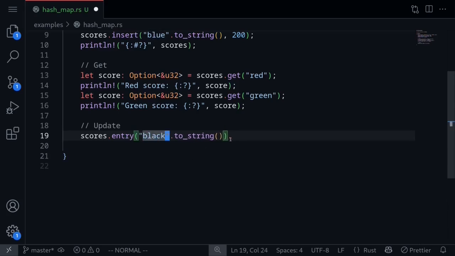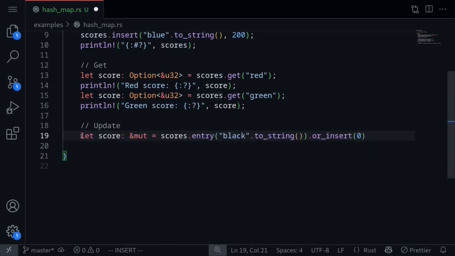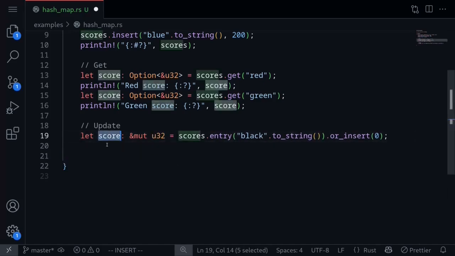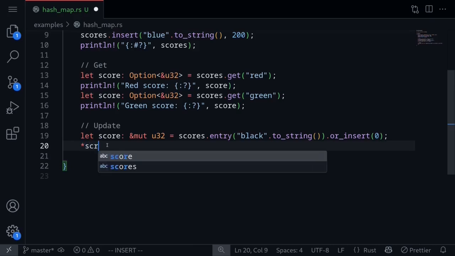In this case, we'll need to call the function or_insert. If the entry doesn't exist, then insert some default value. For example, let's put in a 0. And now this will return a mutable reference. So let's say that score is of the type mutable reference to the entry, u32. Now that we have a mutable reference, we can dereference it by using the asterisk and then saying score.